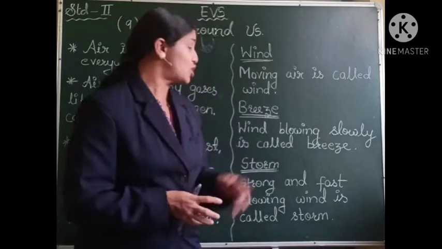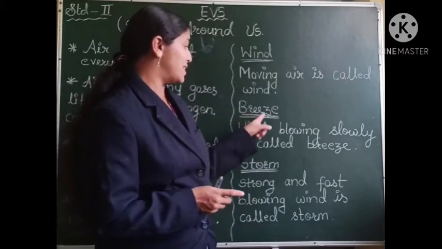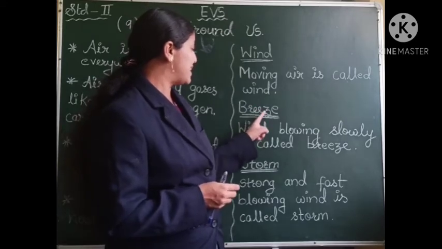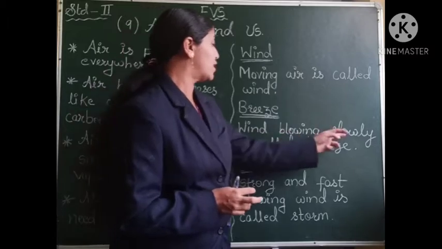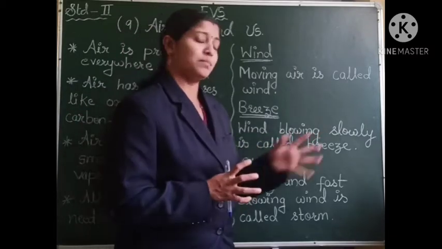The second definition is about the breeze. B-R-E-E-Z-E, breeze. Wind blowing slowly is called breeze.